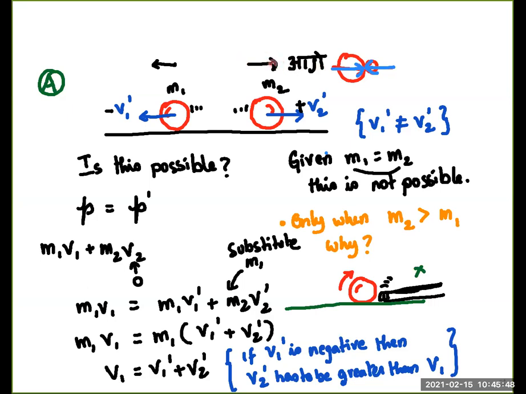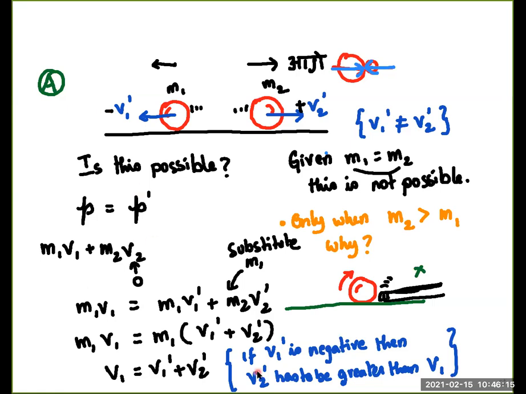You take some arbitrary direction and you say that is the forward position or the aage position in Hindi, and this will become the piche position or the backward position. So therefore, V2 prime is positive and V1 prime is obviously negative. Accepting that this situation is possible, we are trying to prove that the whole situation is absurd by assuming that this is true. Let us see what absurdity it brings up.